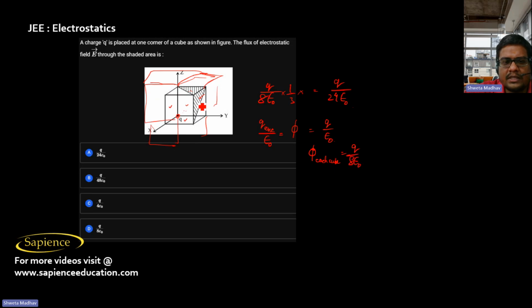And through each of these three faces, 1/3 of this flux will pass through, that is q by 24 epsilon naught. Here they took half of this face and half of this face, so if we add these two halves, we get one face only. So each face has net electric flux q by 24 epsilon naught passing through. So option A is the correct answer.